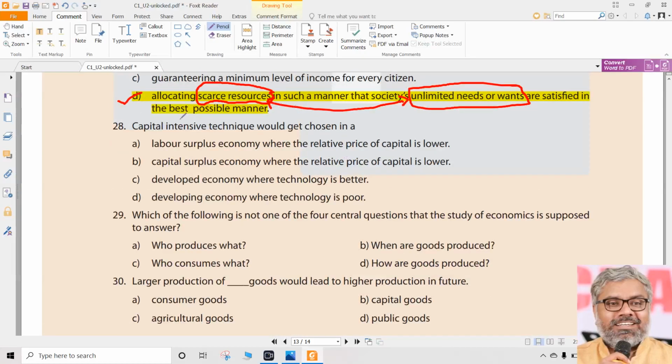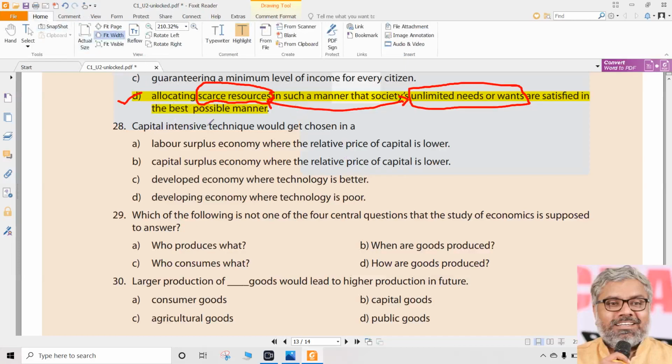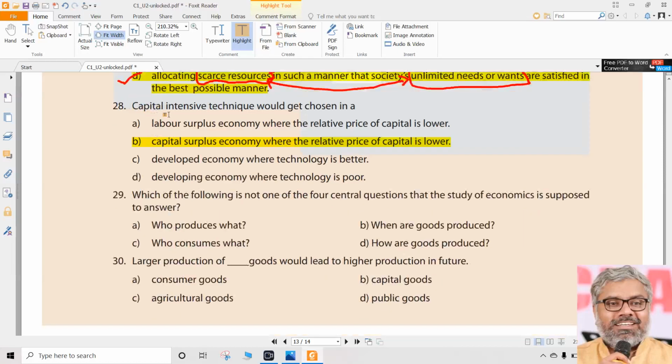Then question number 28. Capital intensive technique will be chosen where? Naturally when capital is in surplus. Simple, no? In a capital surplus economy, where the relative price of capital is lower, that is where the capital intensive technique will be used. Labor intensive technique will be used in those economies where there is a labor surplus, where the relative price of labor is lower, not capital. So capital surplus economies will use capital intensive techniques. Labor surplus economies will use labor intensive techniques. Since this question is asking about capital intensive technique, the correct option will be B, Bombay.